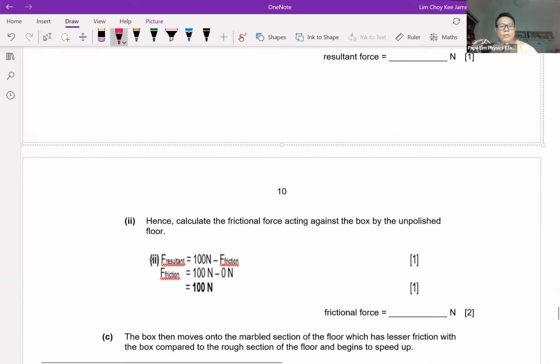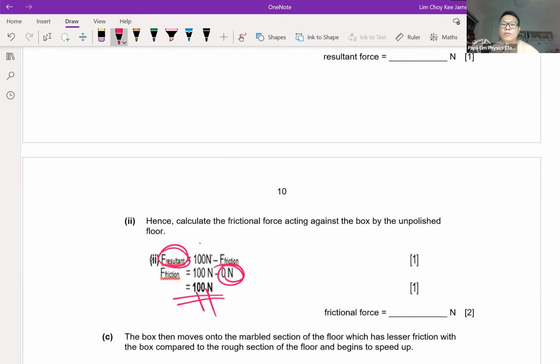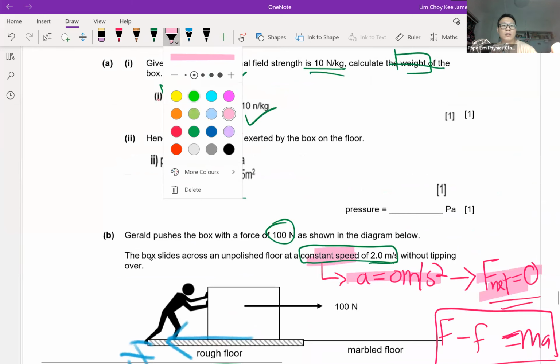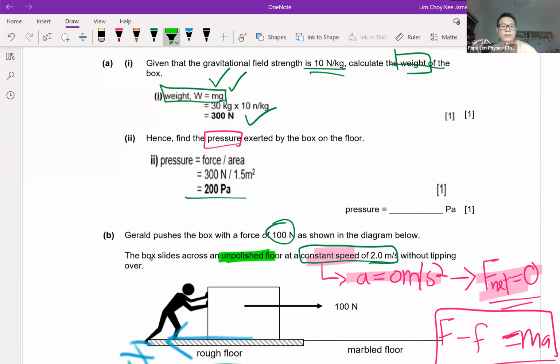Resultant force equal to force applied minus friction, and resultant force here is given 0. So if I rearrange the algebra, I will know that the friction encountered by the floor is actually 100 Newton. How do I know there is friction? Because the question said unpolished, or what is called rough surface. The moment you have unpolished, you have rough. These are the clues to tell you that the floor has friction. So you have to be alert that you need to go one step further to identify the friction.